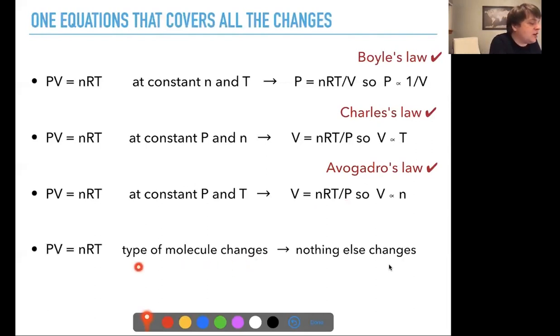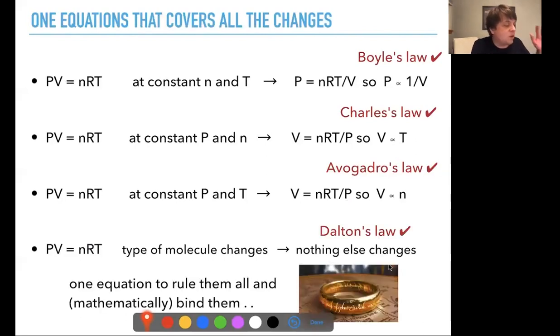And in PV equals NRT, if only the type of molecule changes, then N hasn't changed. We still have the same number of molecules, so PV equals NRT predicts no change. So it's one equation that contains all those equations, and what I'm interested in is whether you know this. You could solve a problem with Boyle's law, but you could just use the ideal gas law and that'll give you the same answer because it contains all that information. So yeah, that's Dalton's law. Really, it's one equation to rule them all and mathematically bind them.